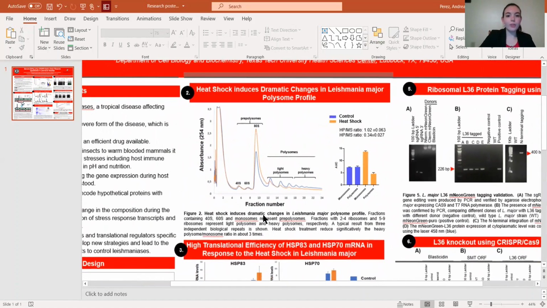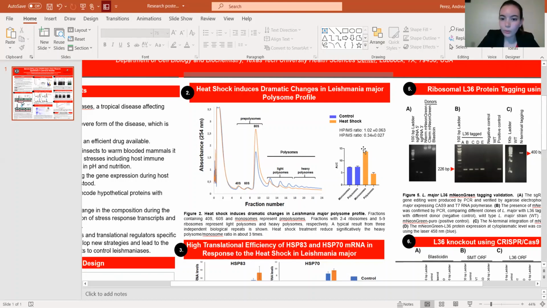So here in this graph, you can see the heat shock induces a dramatic change in Leishmania major polysomal profiling. The way that ribosomes work in Leishmania is that they can be in a pre-polysome form, a light polysome form, and a heavy polysome form. Heavy polysome meaning a lot of proteins are being produced really fast at that rate. So here the orange line is the heat shock and the blue line is the control. So you can see how the orange line is way higher at the pre-polysome, but is lower at the light polysomes and the heavy polysomes.